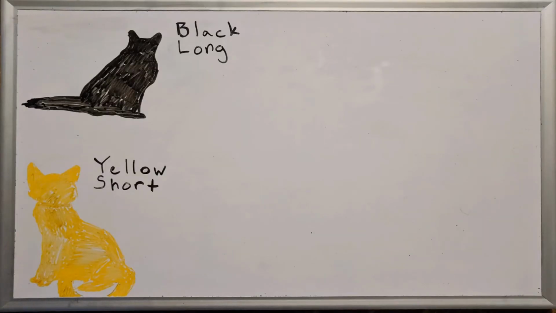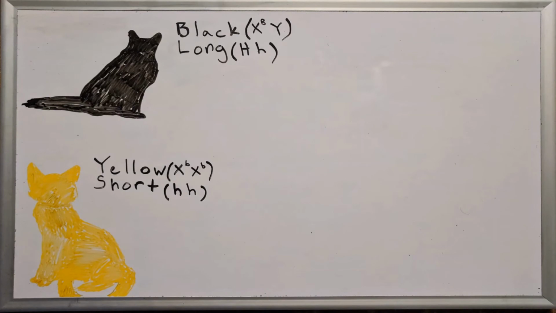Now let us see if we can predict the phenotypic probabilities of the offspring of a yellow short-haired female cat with a black male who is heterozygous for long hair. First we will note the genotypes of these individuals, then we will complete two Punnett squares to determine the probable genotypes of the offspring. X big B indicates black hair, while X little b indicates yellow. Big H is the allele for long hair and is autosomal dominant to little h, the allele for short hair.